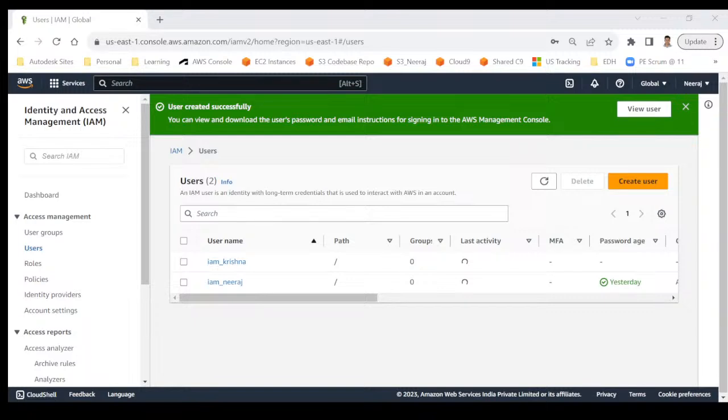There's a question from Hari Krishna. Is it possible to modify the permission after the user is created? I think I have already answered that. Absolutely yes. You can come back. You can add more permission. You can even remove existing permission. Suppose you today added Redshift, but tomorrow you realize that Redshift access is not required. You can remove it. If you want to add more permission, you can do that.